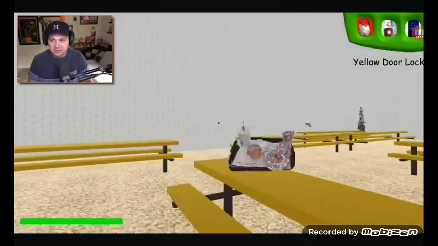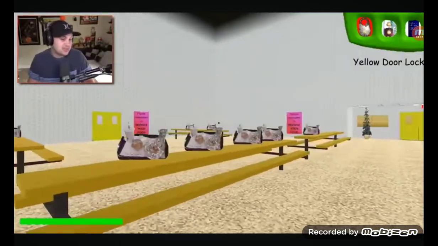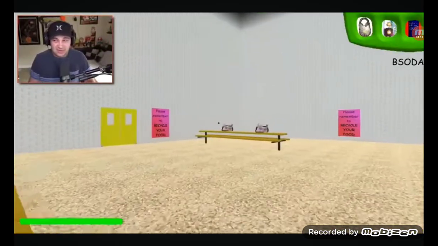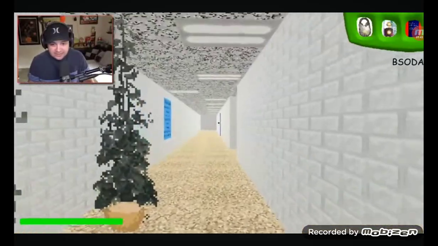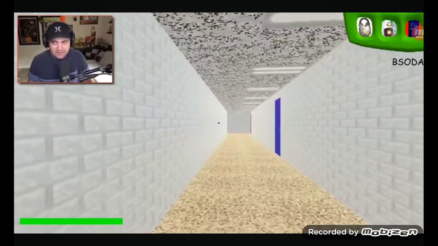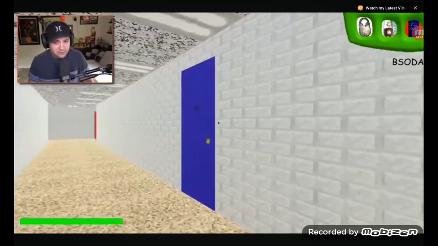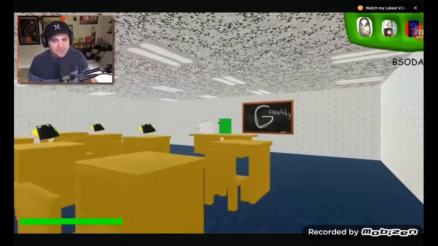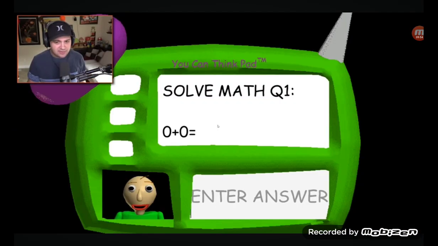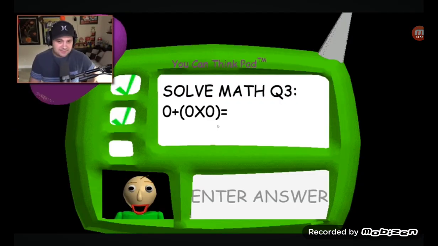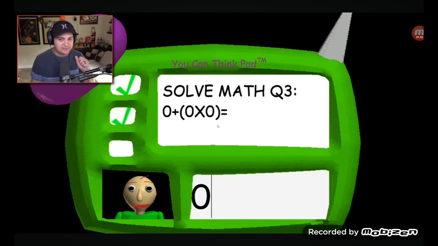I'm gonna grab this soda. Can I just drink the soda? Because I am just a little thirsty. I don't really want to shoot it at anybody. I just want to drink it. Okay. This is our last one, I think, if I've got my bearings straight here. And I've ran through these hallways quite a few times. So, yeah, I got this. G Healthy. The green notebook of G Healthy. Okay, this is it. This is the last one.